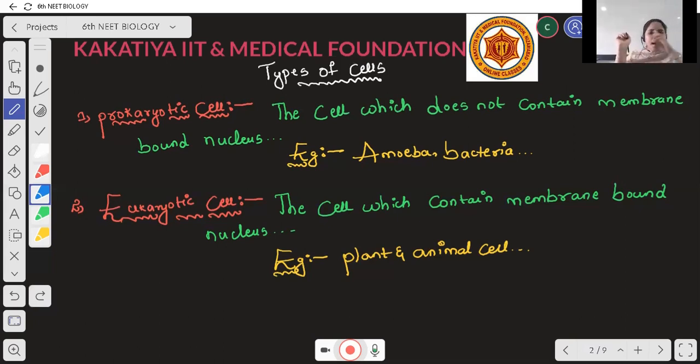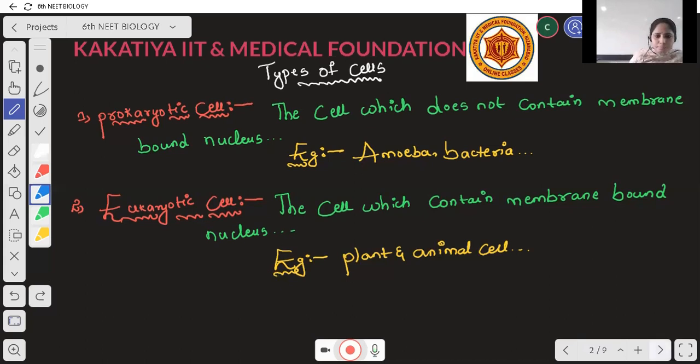In a eukaryotic cell, the nucleus is surrounded by a membrane. That is the main difference between prokaryotic and eukaryotic cells. Examples of prokaryotic cells are amoeba and bacteria, and of eukaryotic cells are plant cell and animal cell.